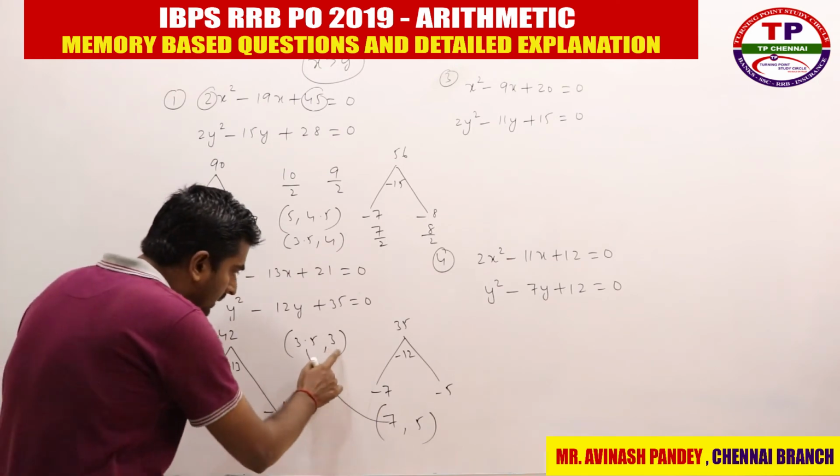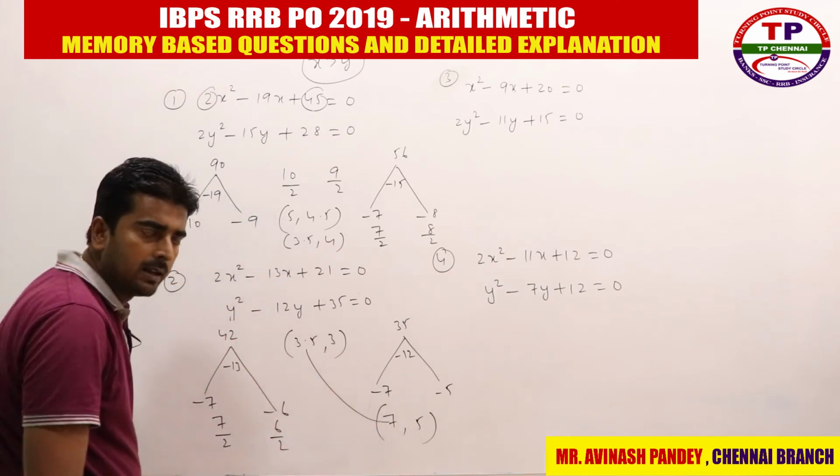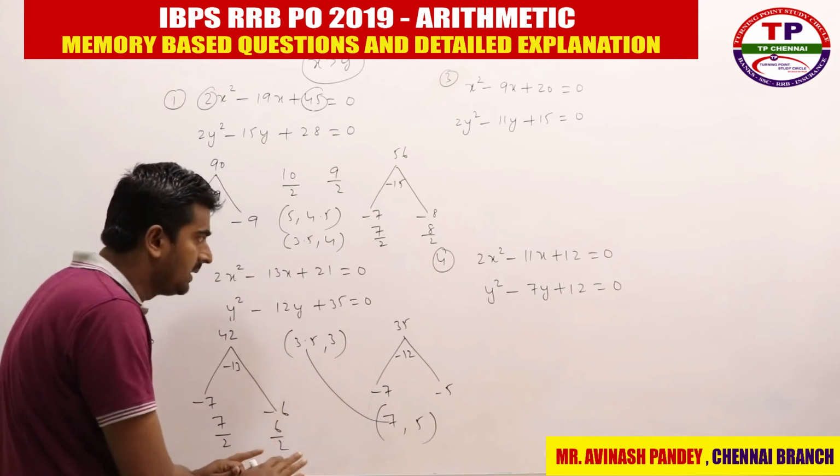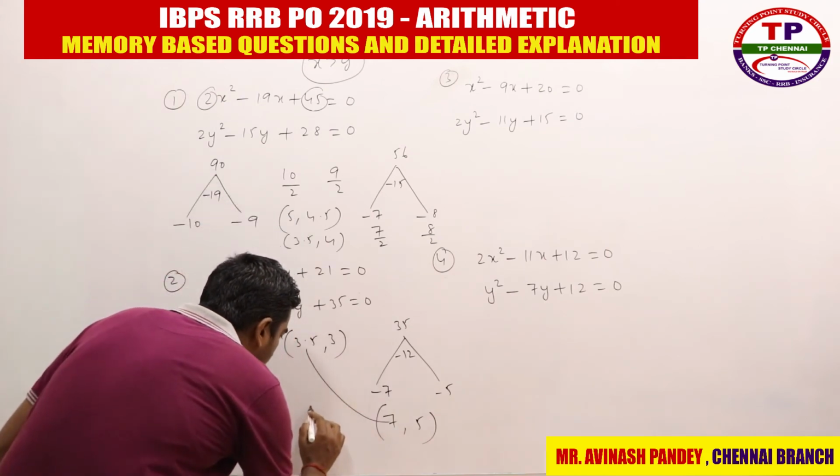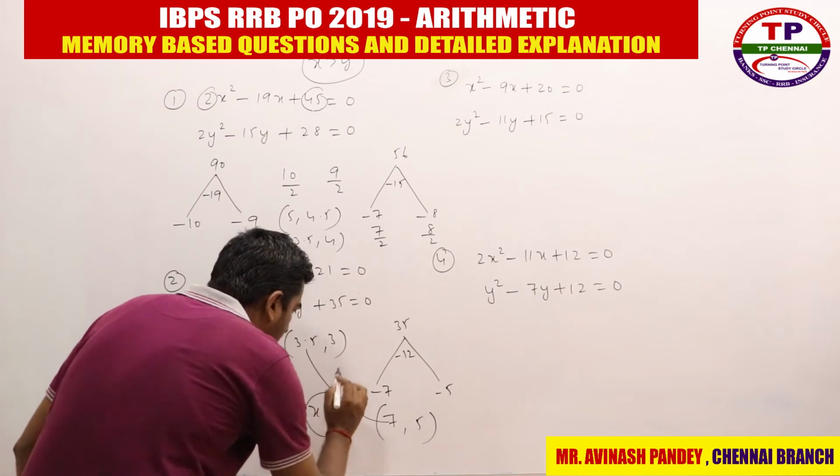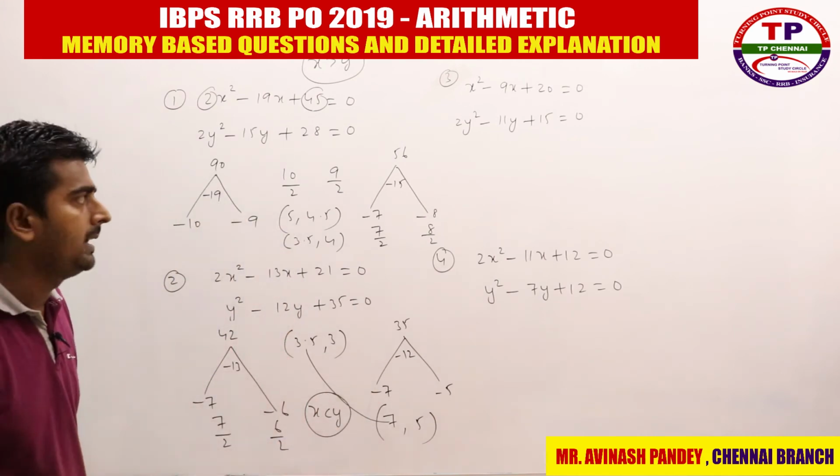Y is greater. And 3 and 5, which is greater? Again y is greater. Nowhere x is greater, everywhere y is greater. So what is my answer here? X is less than y. My answer is nothing but x is less than y, right?